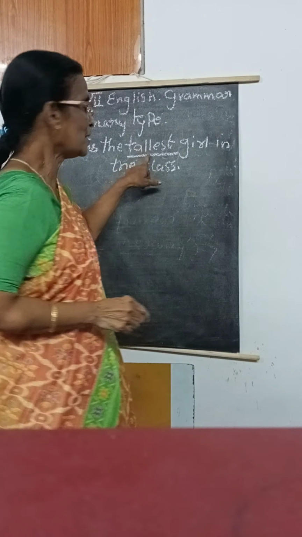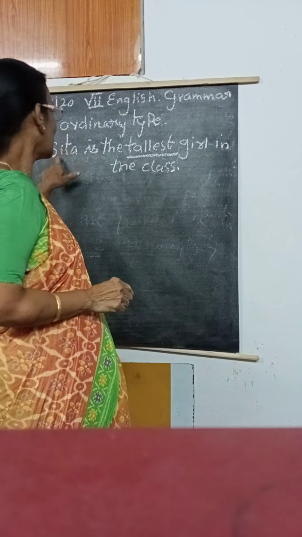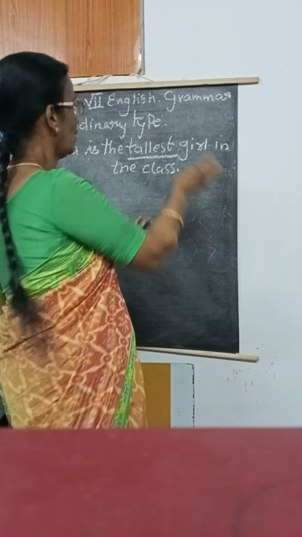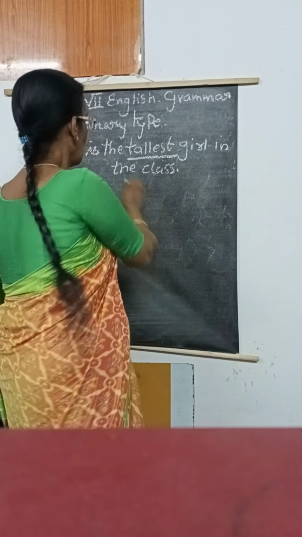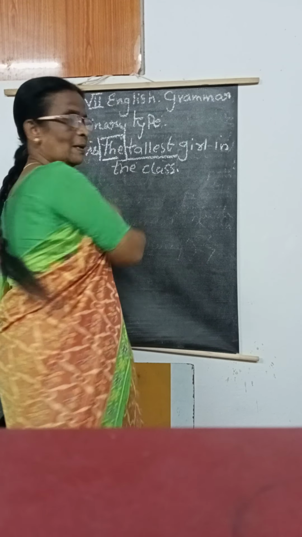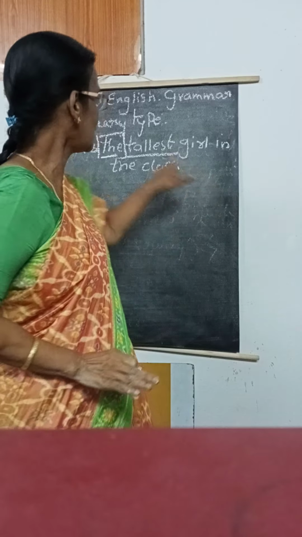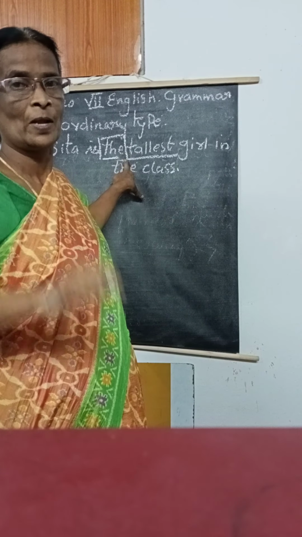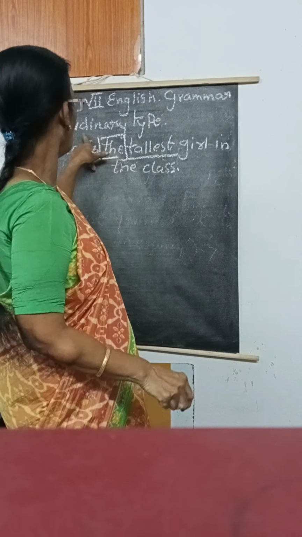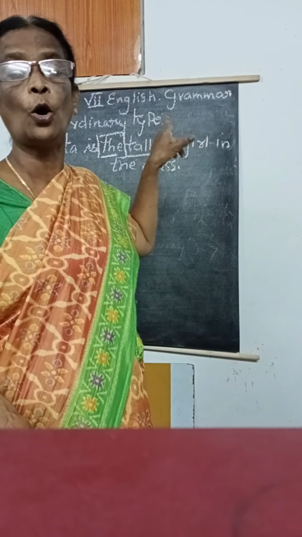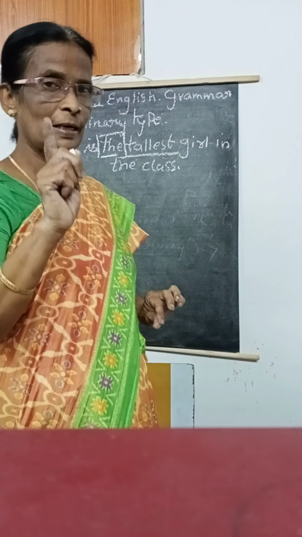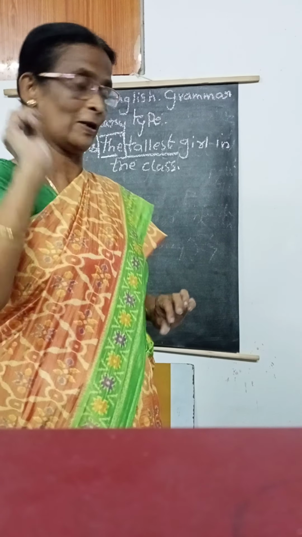Here, who is the tallest one? Sita is the tallest one. Okay, that everybody knows. But here, before the adjective, the is there. For all the superlative degrees, this will be common wherever you see the superlative degree. But now we are going to know how is the ordinary type superlative degree. Okay, ma? So easily you can remember, very well.